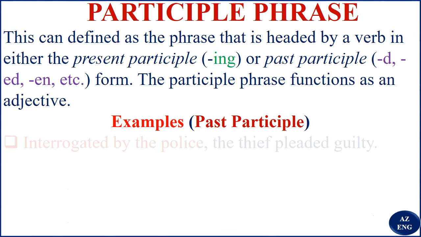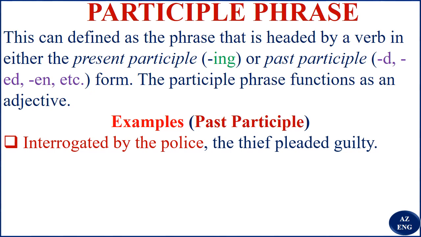Now, interrogated by the police. Who? The thief now, or whom? The thief. Interrogated by the police, the thief pleaded guilty. So you see, who got interrogated by the police? The thief. So you are talking about the thief. So that is our participle phrase.